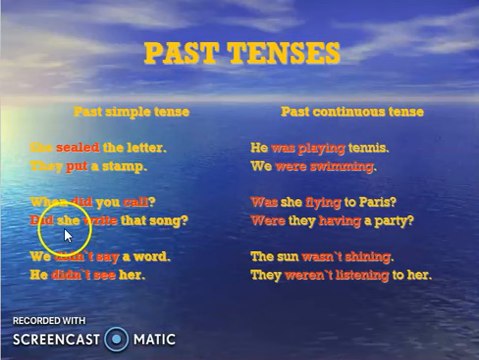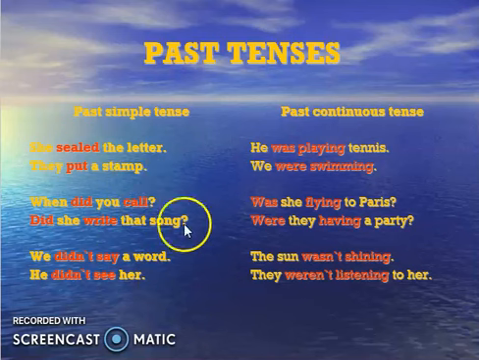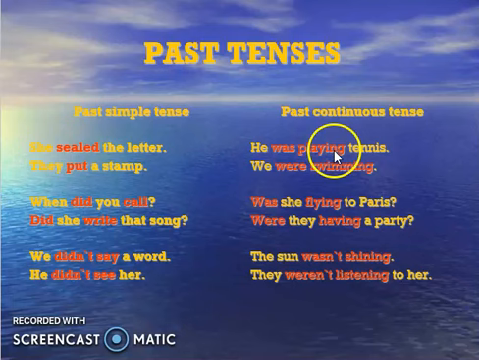So now did she write that song? This is interrogative. She did write that song. इसका हम did के बिना कैसे बोले, she wrote that song. We did not say a word. Did and not. He did not see her. So this is simple past tense. Past continuous was and then verb, first form of the verb and ing.